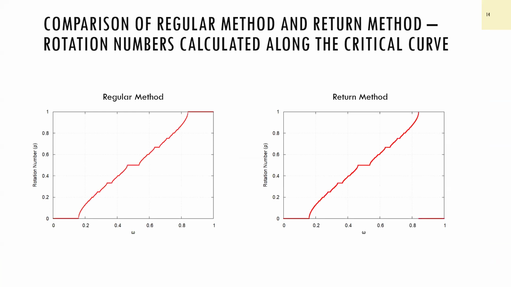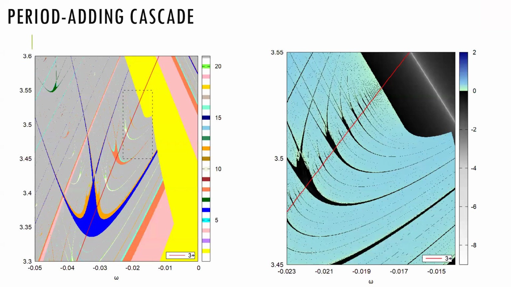Here we have plotted the rotation number calculated using the newly proposed method, the return method, on the right, and we can see that it is the same as the rotation number calculated using the regular method. Next, in order to explore the parameter space, we identified a region which shows an interesting behavior, which is called period adding.